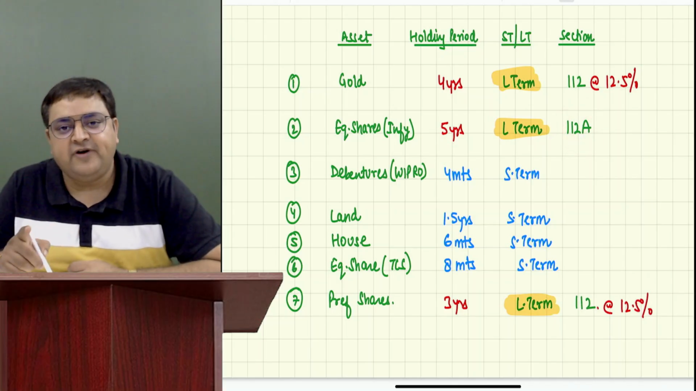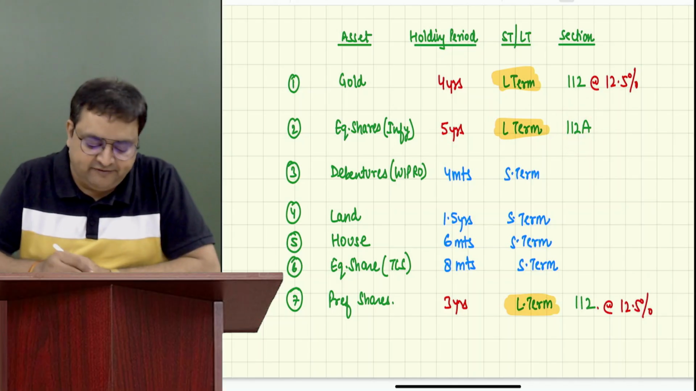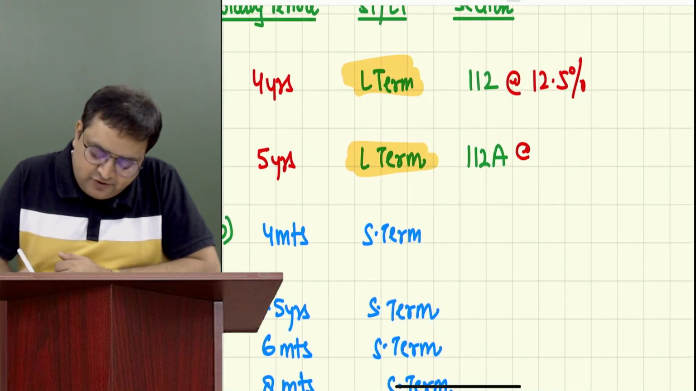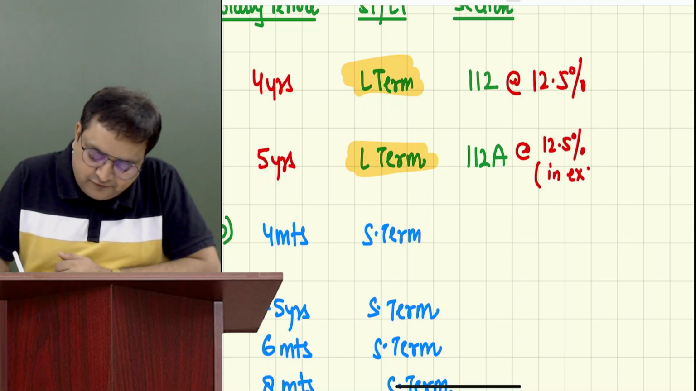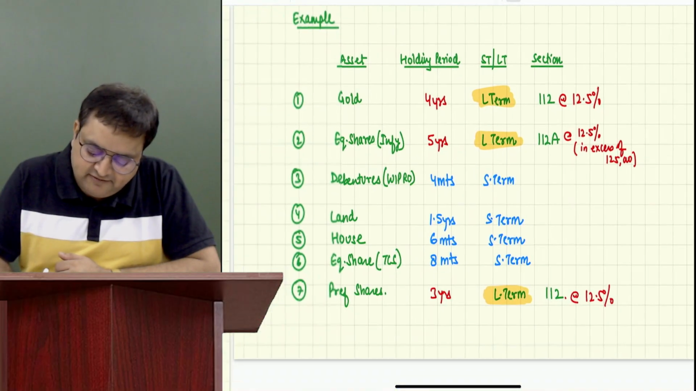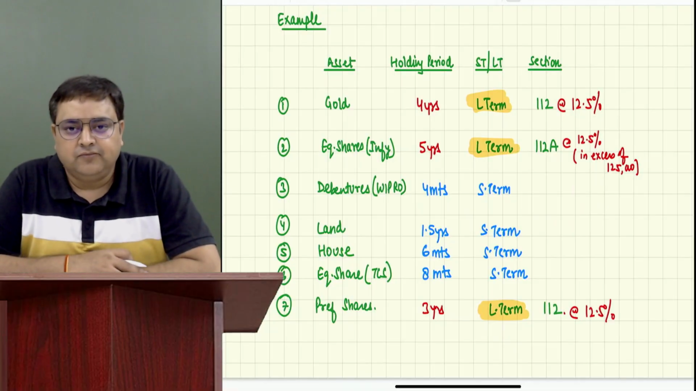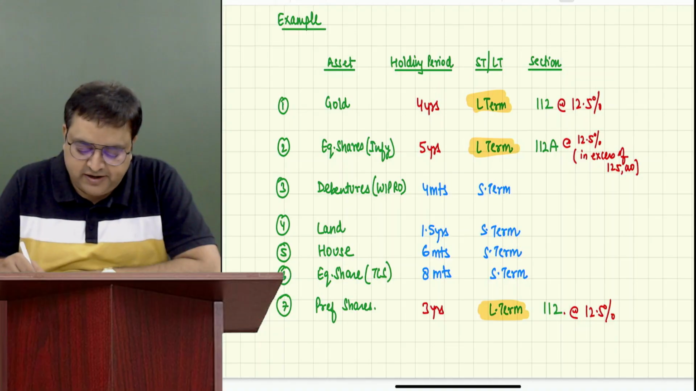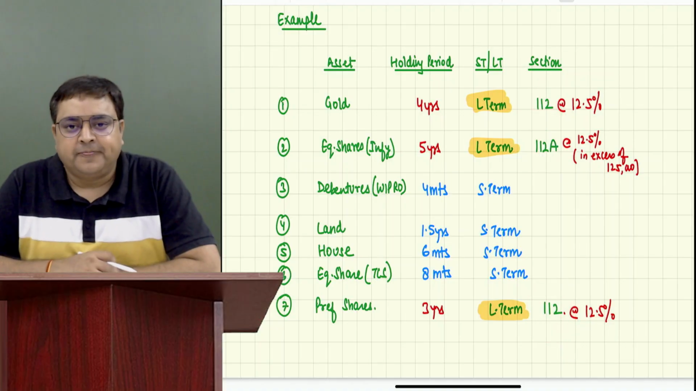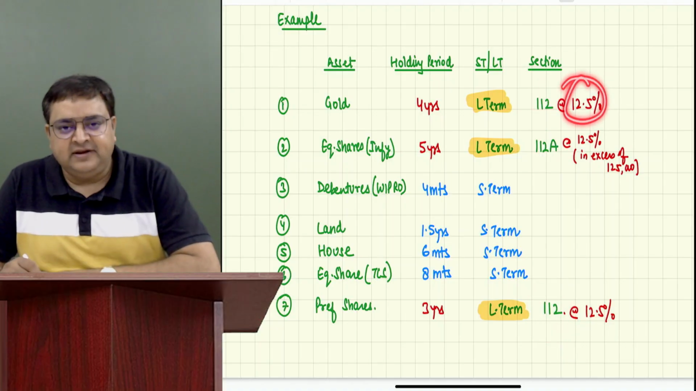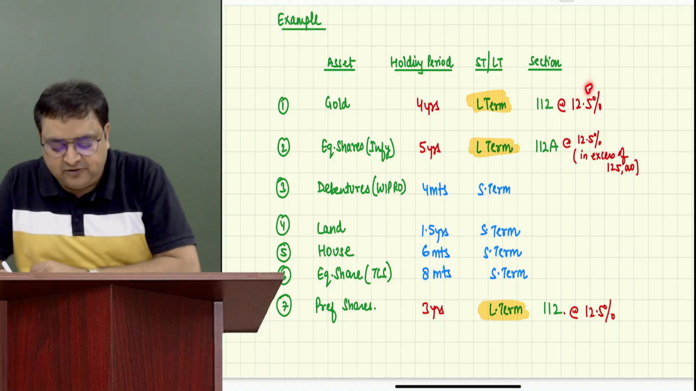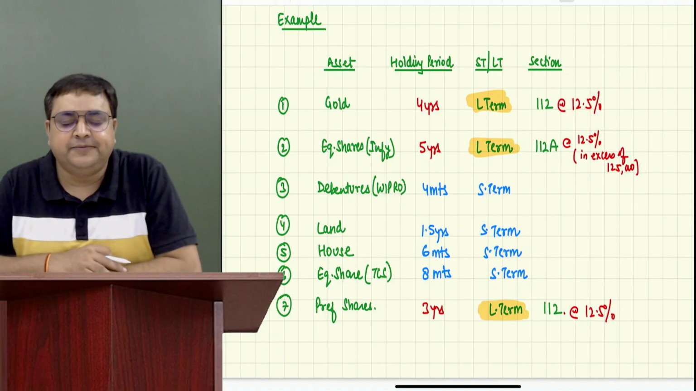It is also 12.5%, but in excess of 1,25,000. Please write at rate of 12.5%, but in excess of 1,25,000. Initial 1,25,000 we don't tax it. Everybody understood it. It is 112A and they both are 112. It's 12.5%. It's a normal rate or a special rate? Special rate. This is also special.